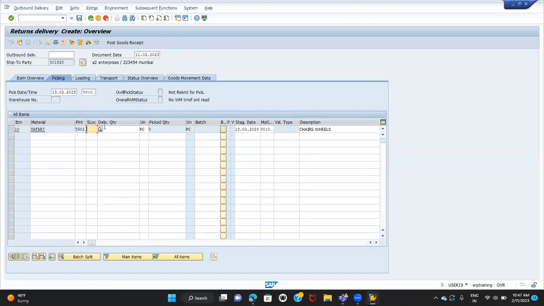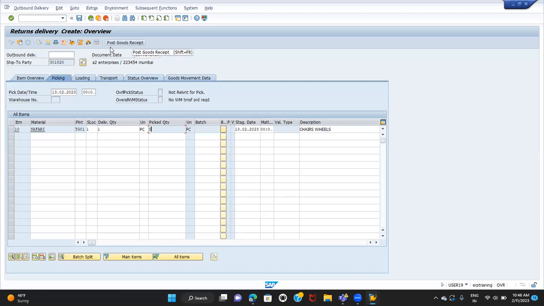Okay, so enter the picked store location. So picked quantity is 0. We cannot enter it. It is not enabled because we are not going to pick up the material from the plant. We are going to receive the material, right? So that is the reason picked quantity always will be 0 when you are creating the return order.